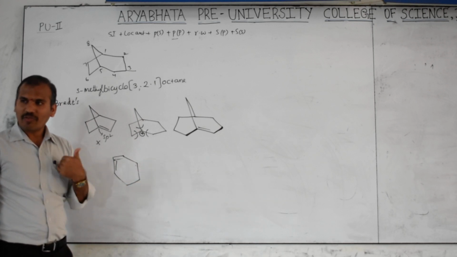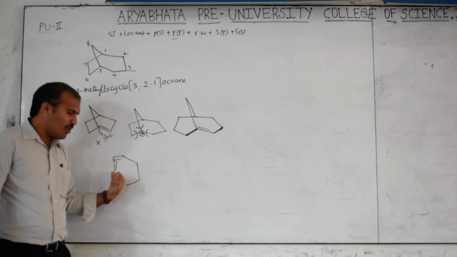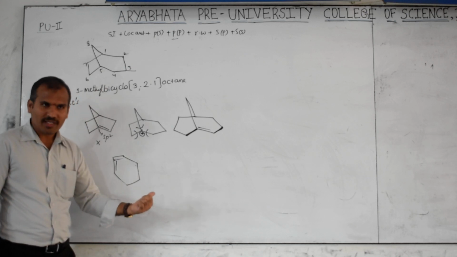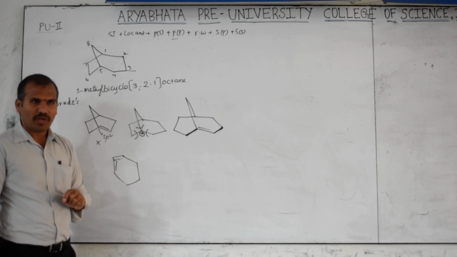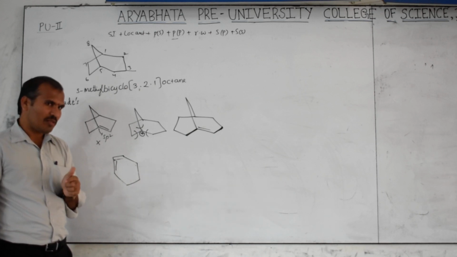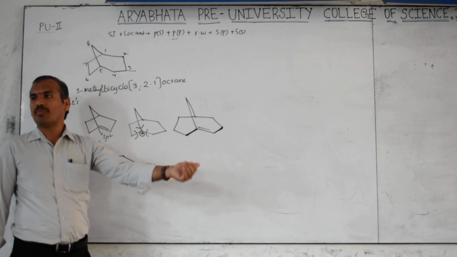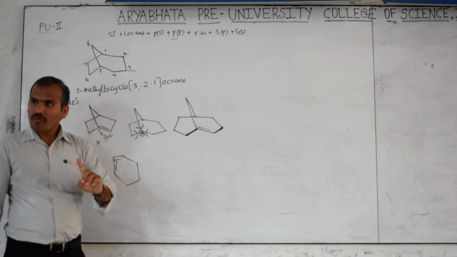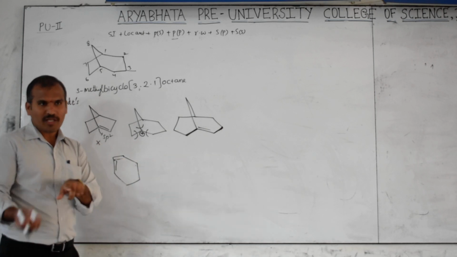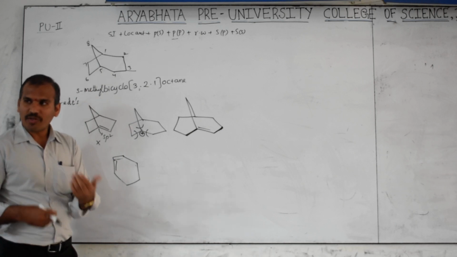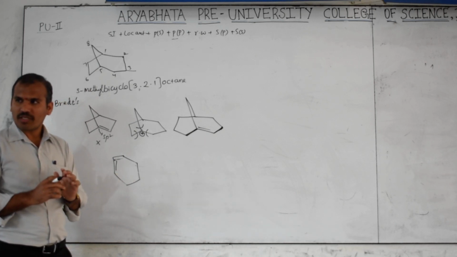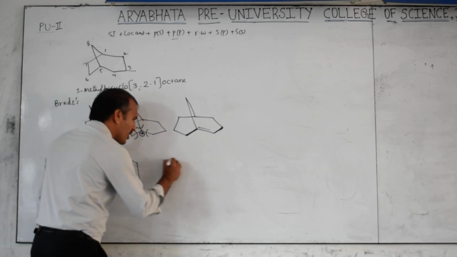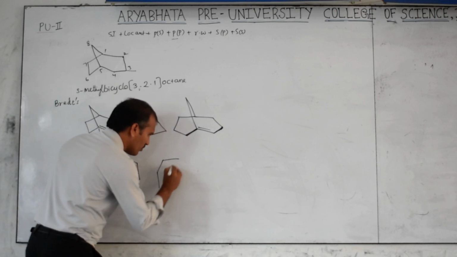Got the point? That's why if you observe in the textbook, cyclohexene is there, cyclopentene is there, cyclobutene is there. They will not be mentioned as cis cyclopentene or cis cyclohexene, because their trans form is not possible. When you have to say cis and trans, both must be possible, from 8-member ring onwards. Now I am writing an 8-member ring here.